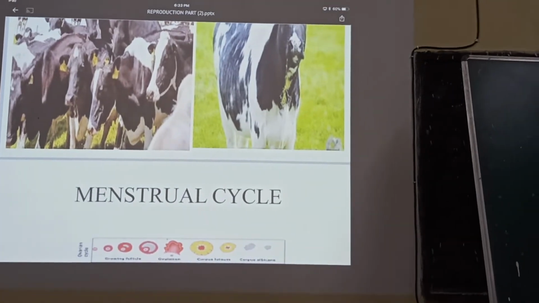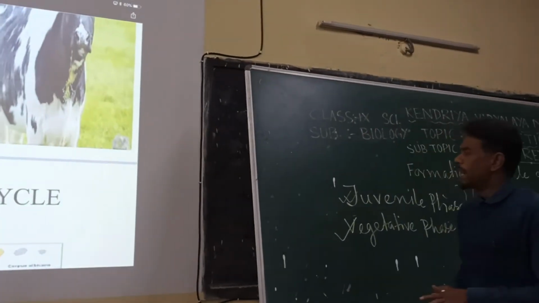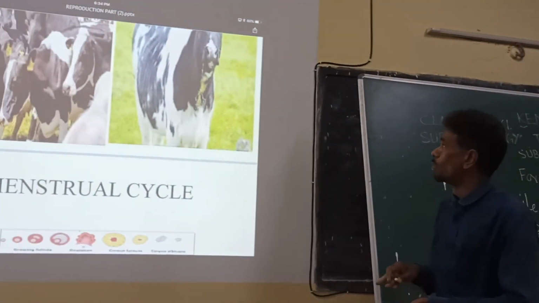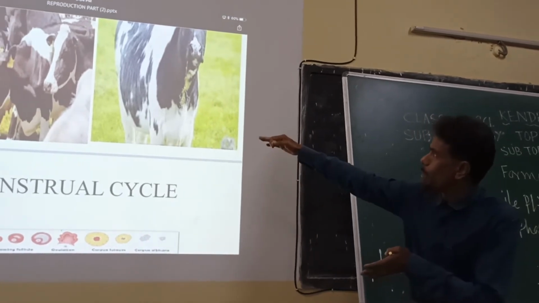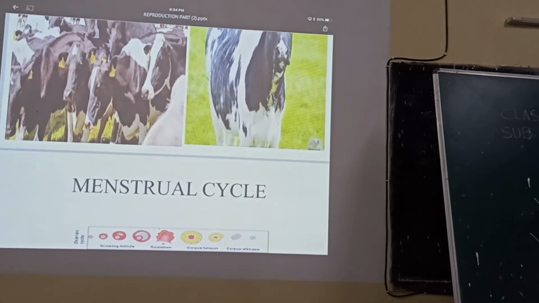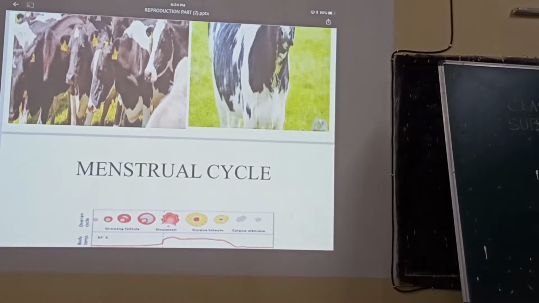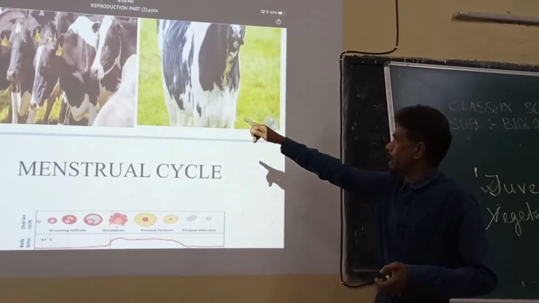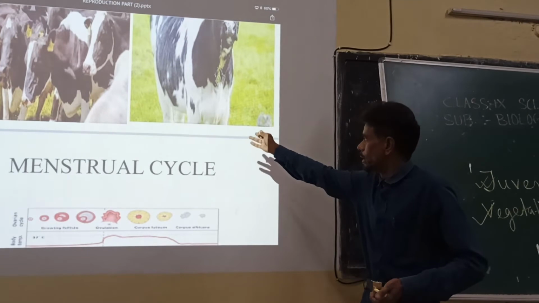Now, during the reproductive phase, when animals attain the reproductive phase, in case of animal we are talking now, especially if we take the example of mammals like cattle here, or in case of human being, the placental mammals, cow, dog, buffalo.